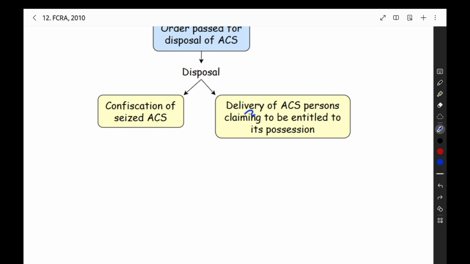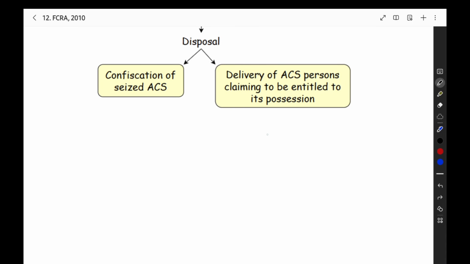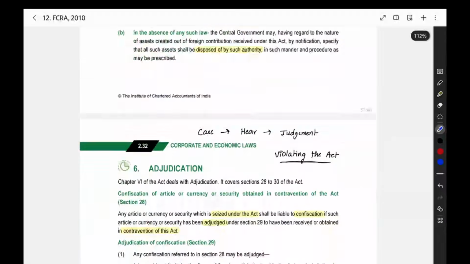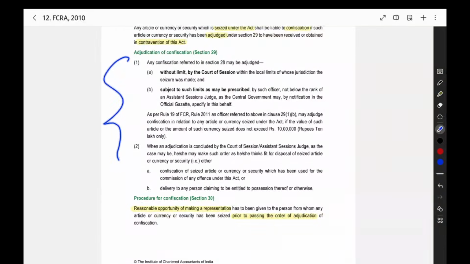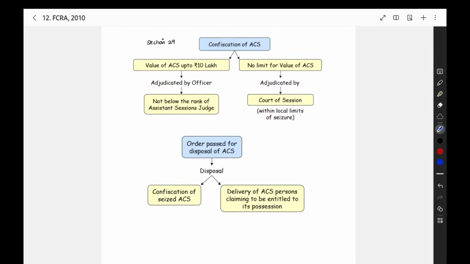The second type is delivery of the article, currency, security to the persons claiming to be entitled to its possession. Originally, some people will come and say that they are the original owners. Then that foreign contribution will be given to the original owners. These are the two kinds of disposal method for the foreign contribution or the assets. That is what they have given here, in Section number 29, which we have given in the form of charts.